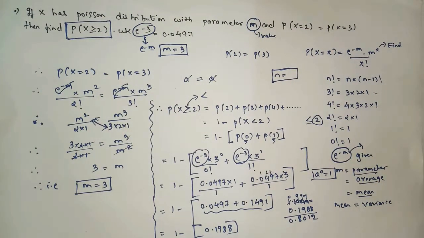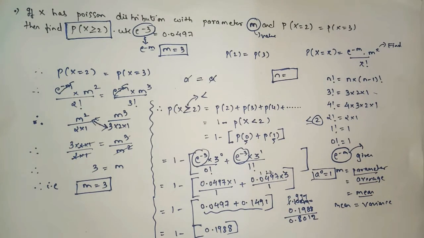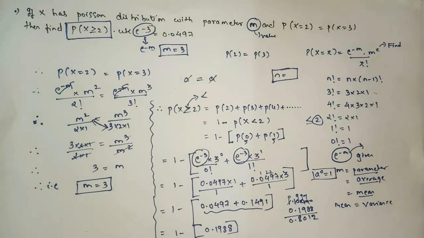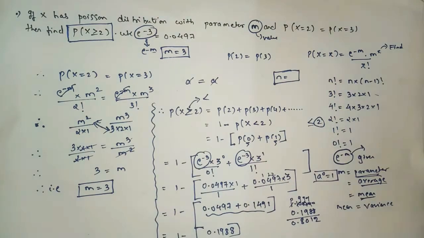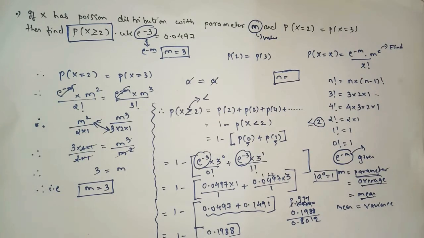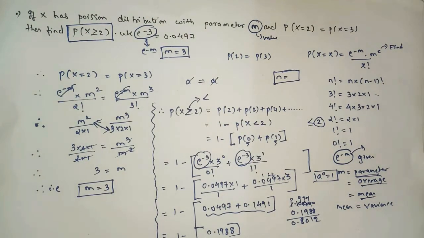Okay, so whenever the value of m is not given, see to it that first you find the value of m. There are two or three different methods. One easiest method is just by comparing, or from the words parameter, average, mean, you will come to know from that sentence that that particular number is the value of m. Or else there is a proper method from which you can find the value of m, and then after that you can find the remaining part. Okay, I hope you all understood the sum.